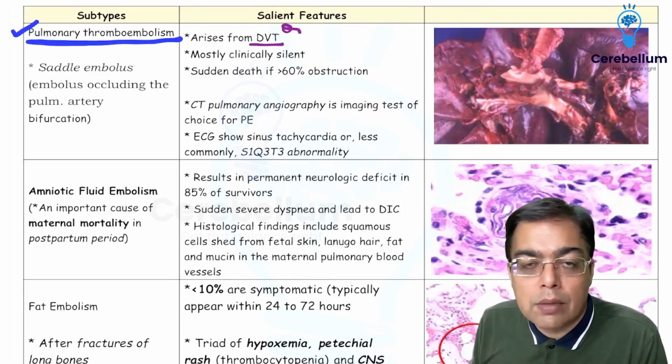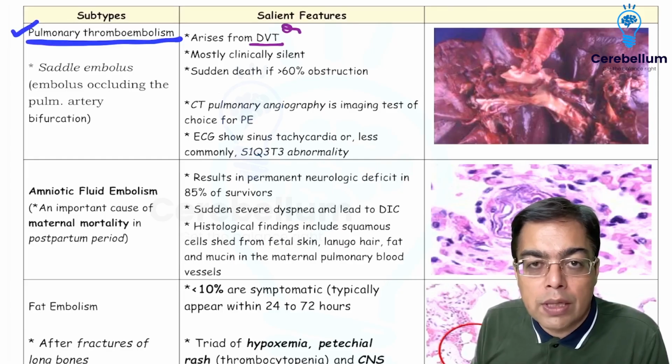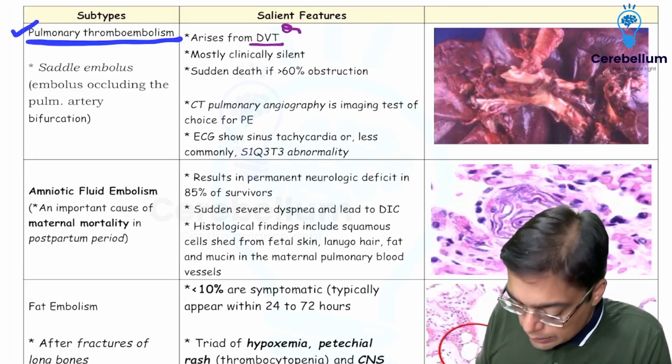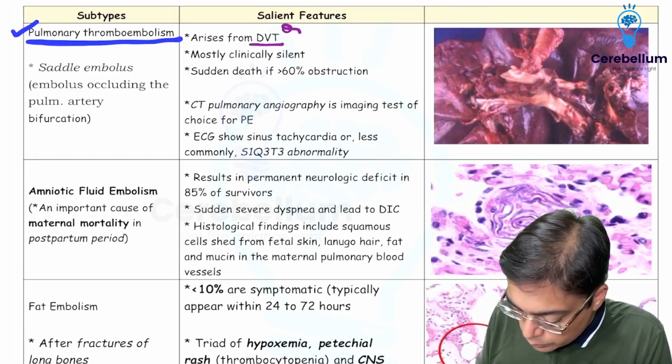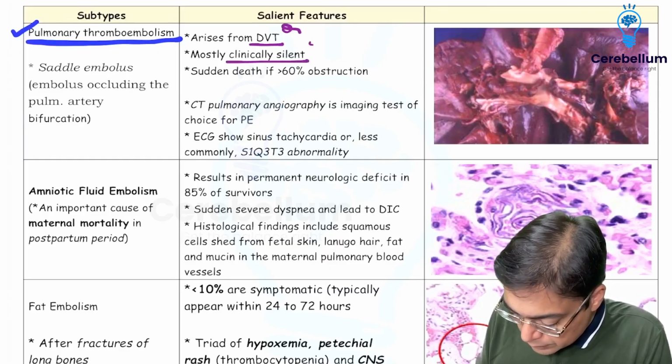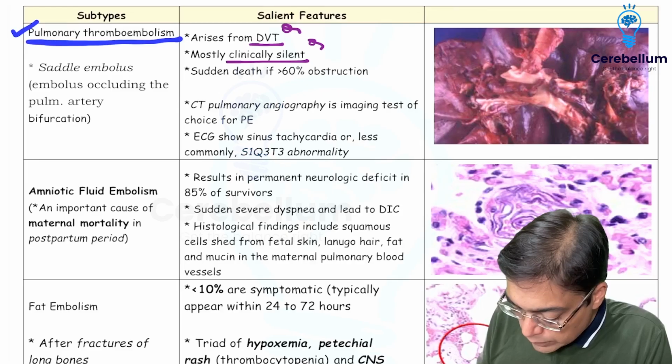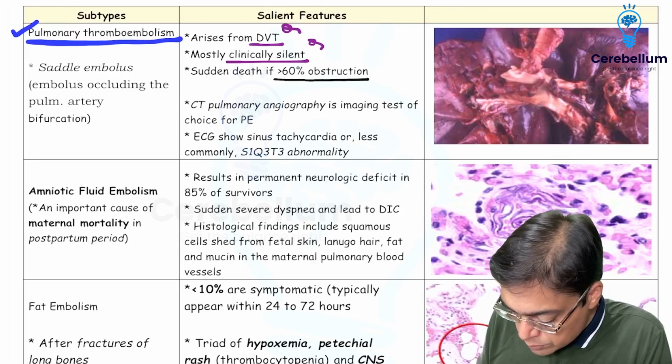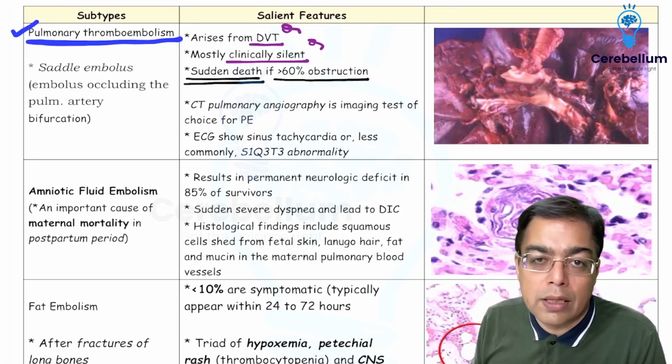As has been asked in the previous NEET PG exam, especially 2018 and earlier years, the majority of the pulmonary emboli are going to be clinically silent. However, they become significant when there is going to be more than 60% of obstruction because that can be responsible for causing a development of a sudden cardiac death.